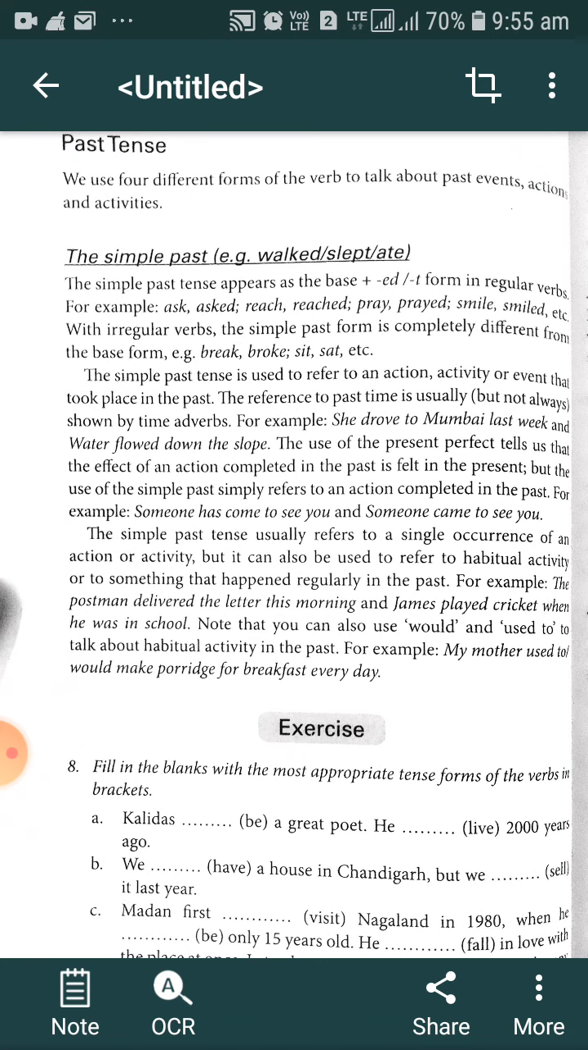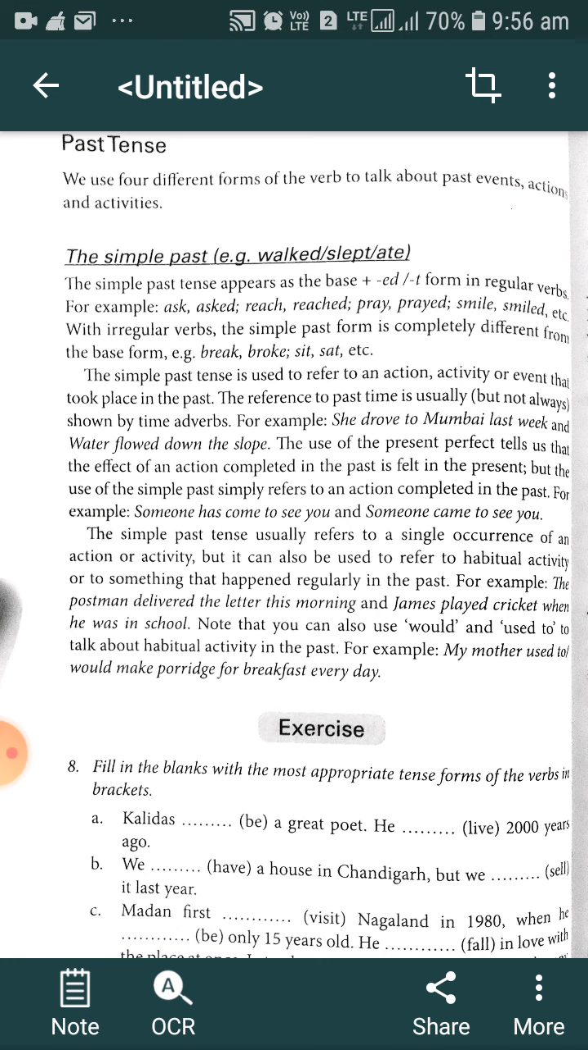In past tense, we use 4 different forms of verb to talk about past events, actions and activities. The 4 different forms are simple past tense, past progressive tense, past perfect tense, and past perfect progressive tense. These are the 4 forms of verbs we use while describing past actions, events and activities.